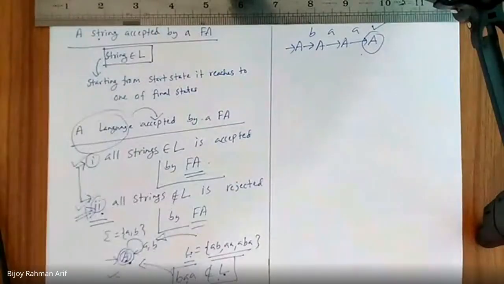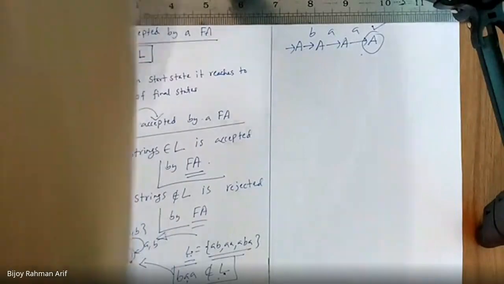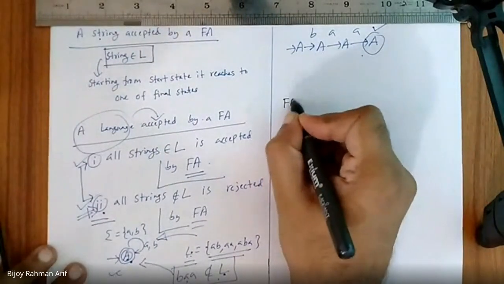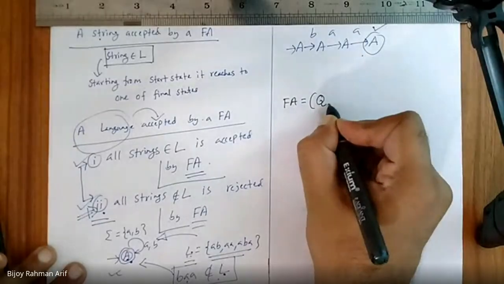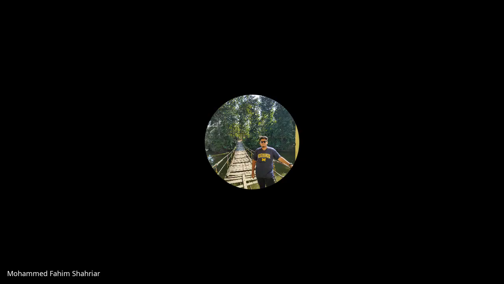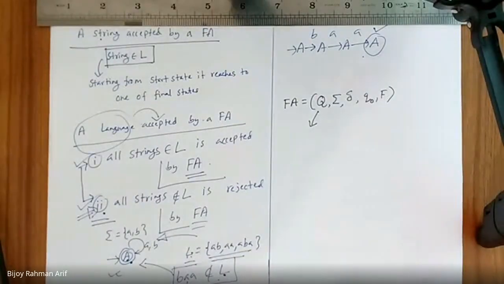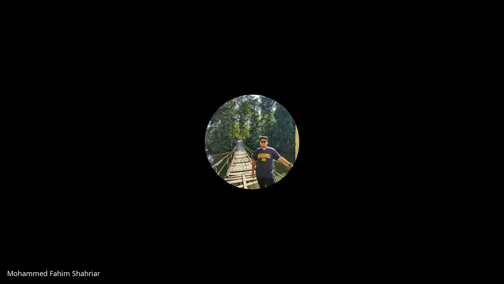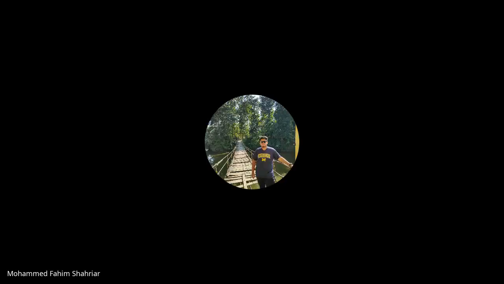Now, finite automata can be represented by a quintuple. What is the quintuple? Q, sigma, delta, Q naught, F. And what is Q? Set of states. What is sigma? Sigma is the set of input alphabet.